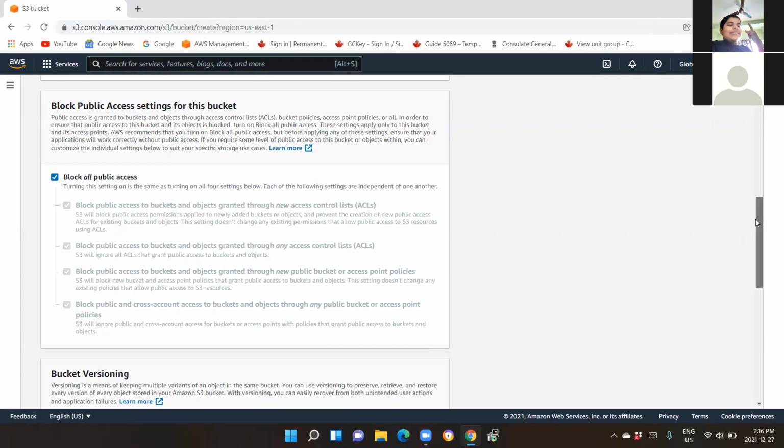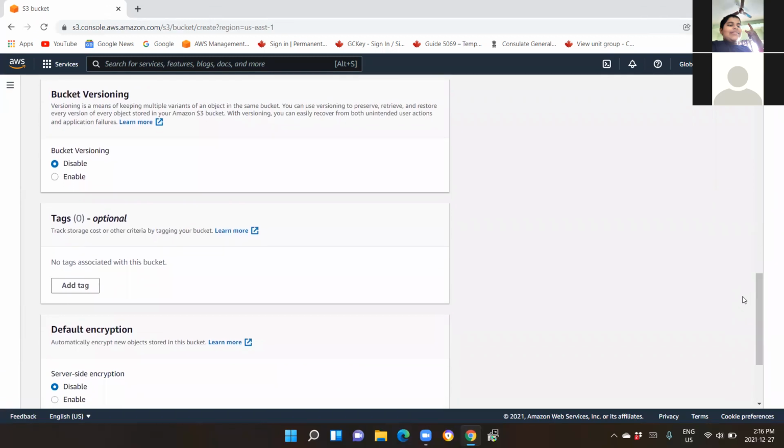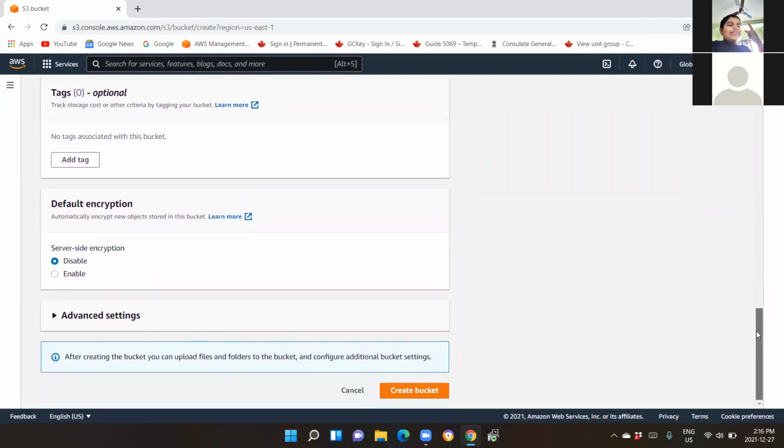Then comes bucket versioning. We are not going to touch it now. We will discuss in detail about versioning, which is a property of your bucket. At this moment, we will leave it as it is. Tags, if you wish to give, you can give. Otherwise, it is not essential at this moment. It is an optional point. Encryption also, we will leave as default, disabled. We will talk about it in detail.